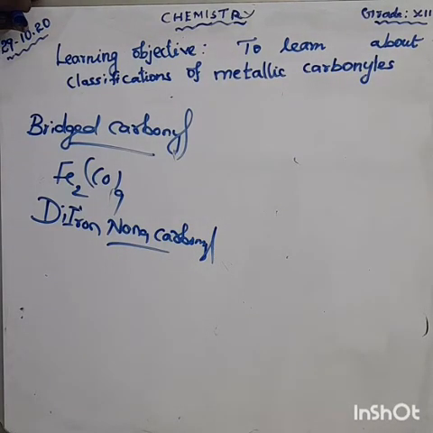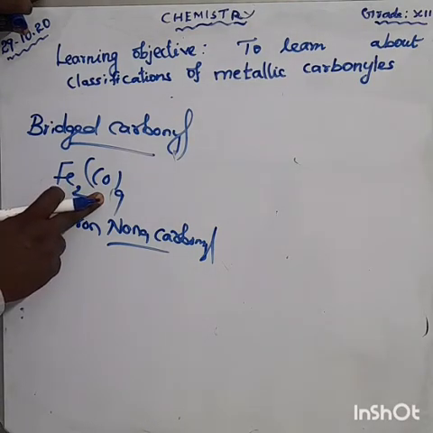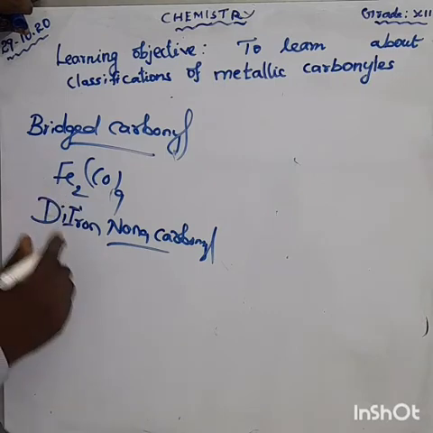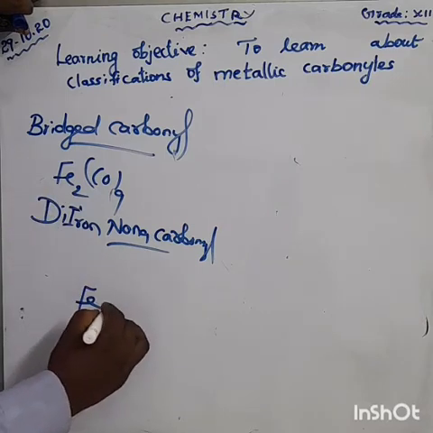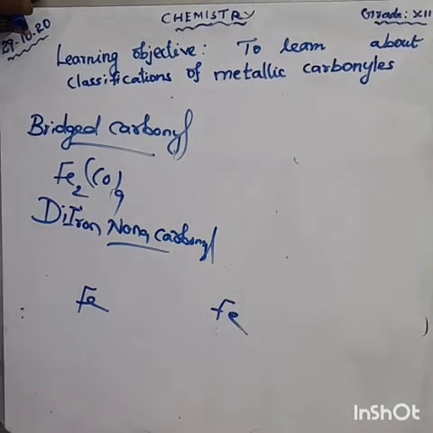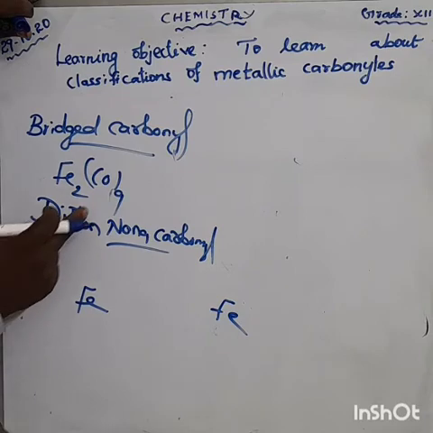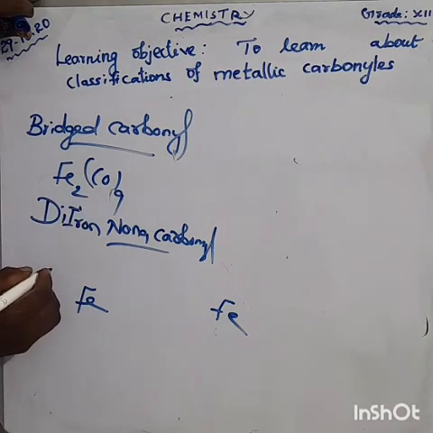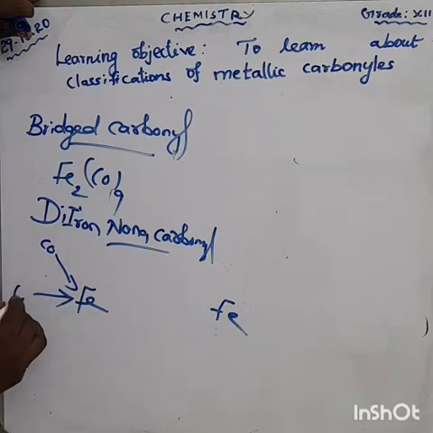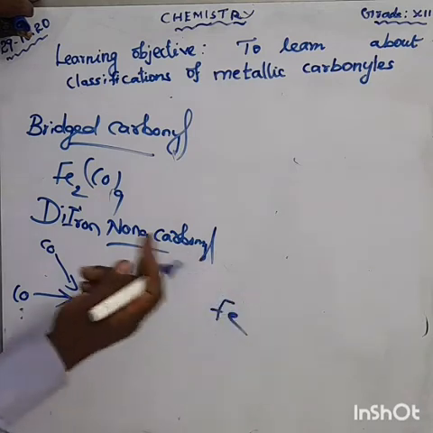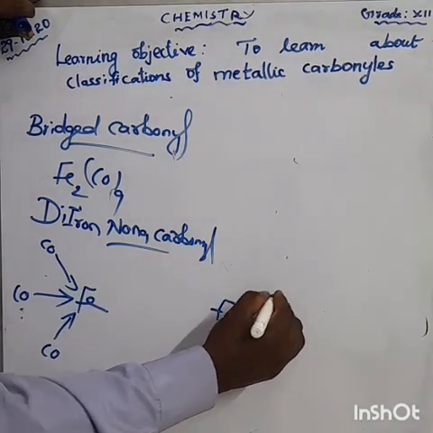Di-iron nonacarbonyl. How will you draw the structure? How much carbonyl is there? 9 carbonyl. First you draw 2 iron, so Fe. Here, on one terminal you should draw 3 carbonyl. Other terminal also you should draw 3 carbonyl.